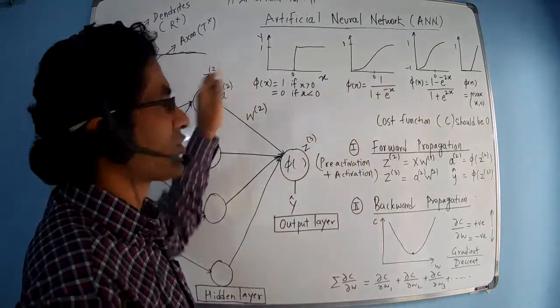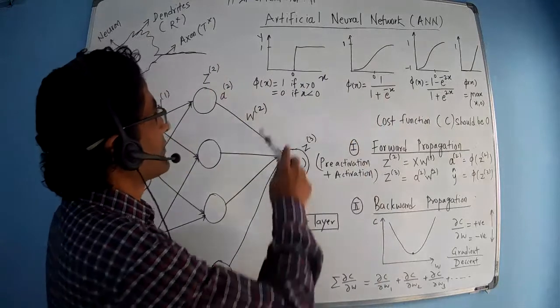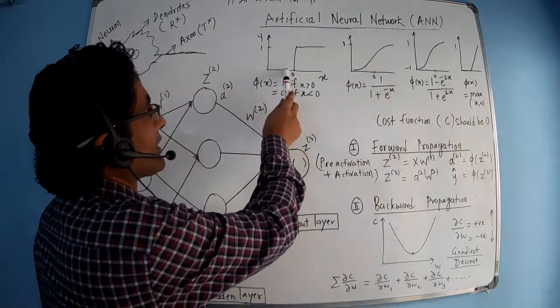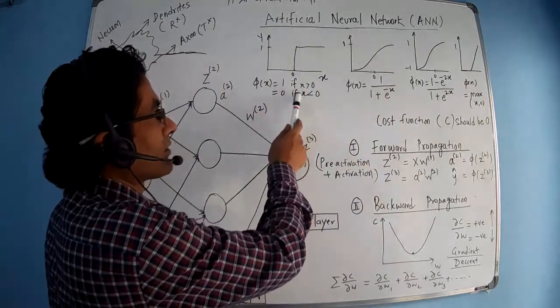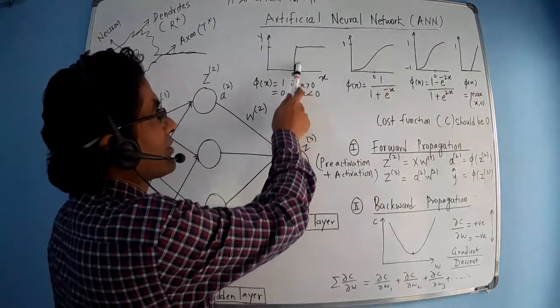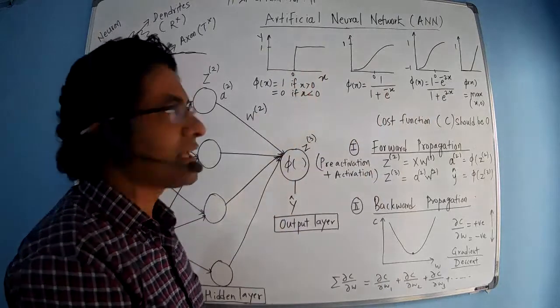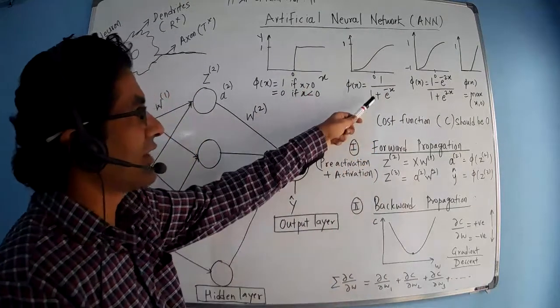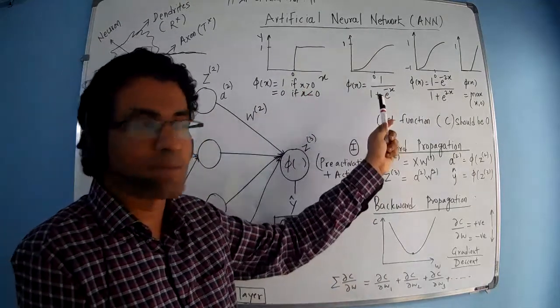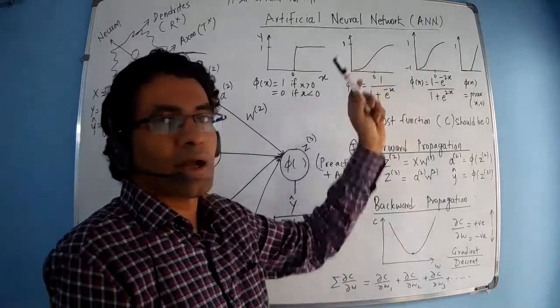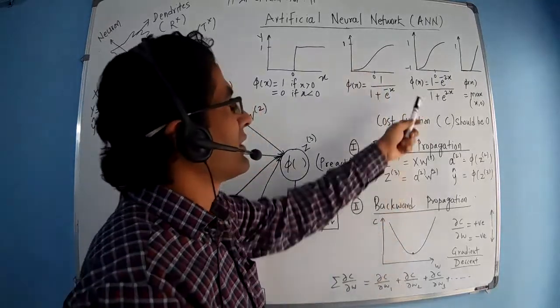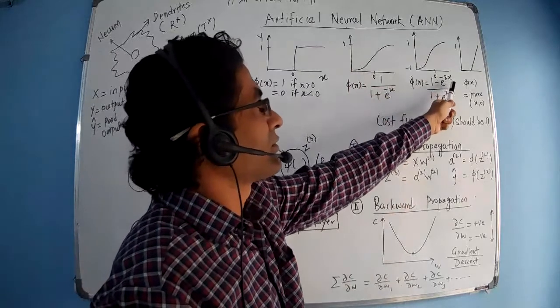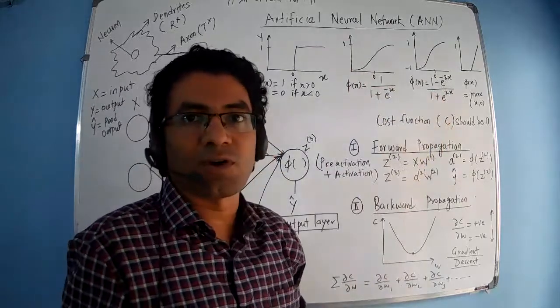Here we have the threshold function. The equation of this function is that it will remain 0 until x is less than 0. After x is greater than 0, it will become 1. The next activation function is the sigmoid function. The equation of the sigmoid function is 1 divided by 1 plus e to the power minus x. Then next is the hyperbolic tangent function, where we have the equation 1 minus e to the power minus 2x divided by 1 plus e to the power minus 2x.